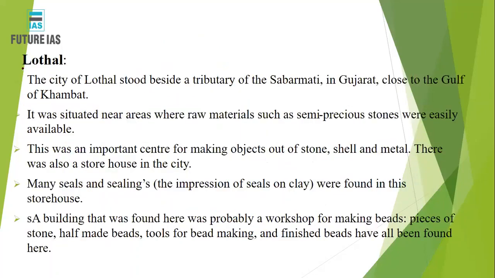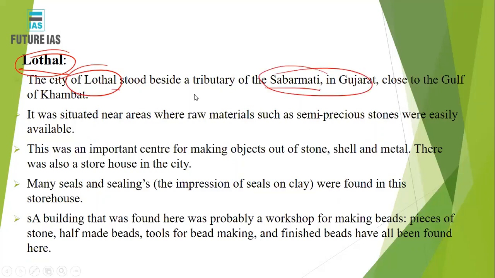Next is Lothal. Lothal city is also located in Gujarat. The city of Lothal stood right beside a tributary of the Sabarmati in Gujarat. Sabarmati is the river which used to flow through Ahmedabad and so forth. So this stood beside the tributary of the Sabarmati, which is close to the Gulf of Khambat.